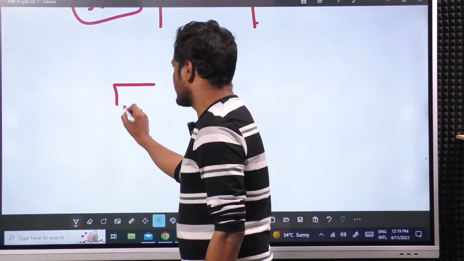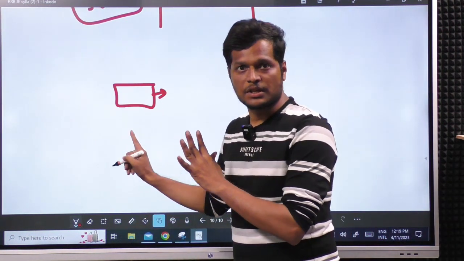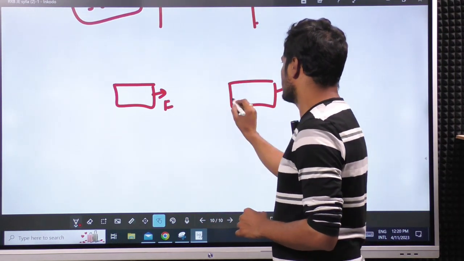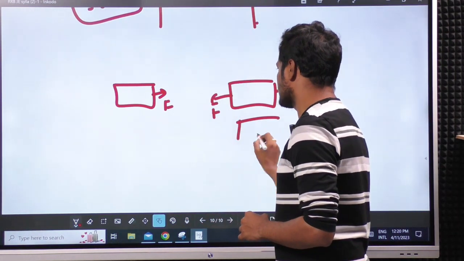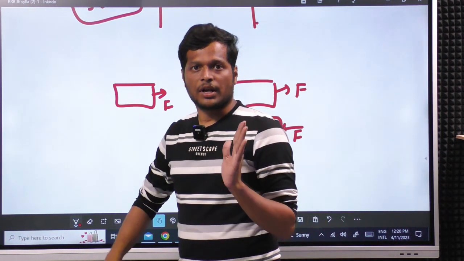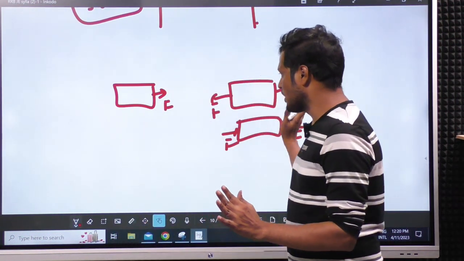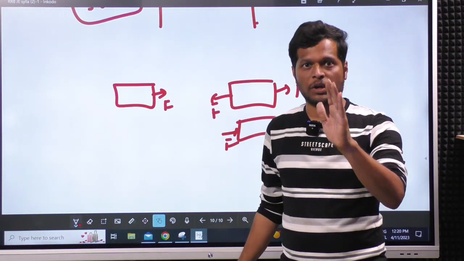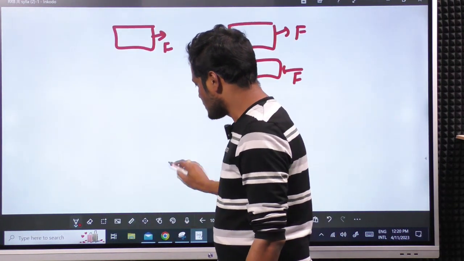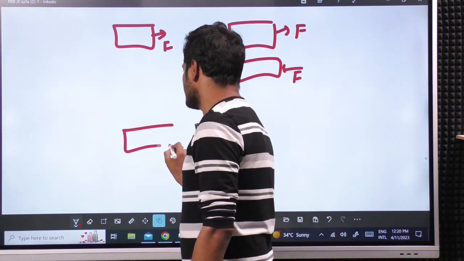So, understand the difference. This is engineering mechanics, which is moving the body. This is strength of material, which deals with the static body. In strength of material, whenever I say a force, by default it means there is another force to keep that in static condition. In engineering mechanics it need not be like that. Similarly, even for moments also,